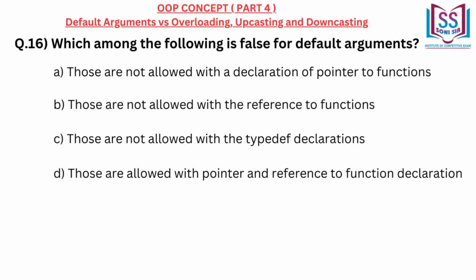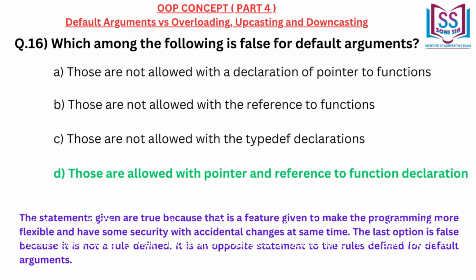Which among the following is false for default arguments? A. Those are not allowed with a declaration of pointer to functions. B. Those are not allowed with the reference to functions. C. Those are not allowed with the type definite declarations. D. Those are allowed with pointer and reference to function declaration. Correct answer D. Those are allowed with pointer and reference to function declaration.